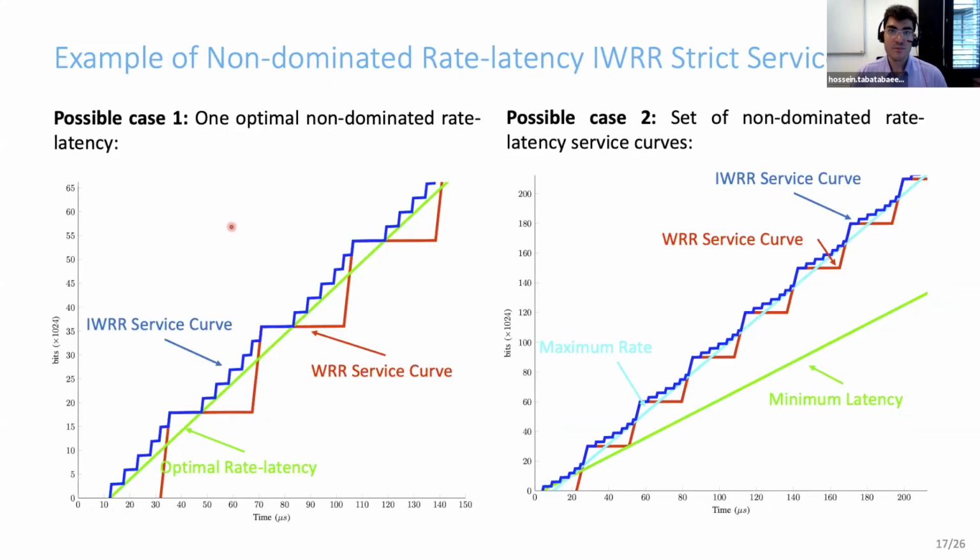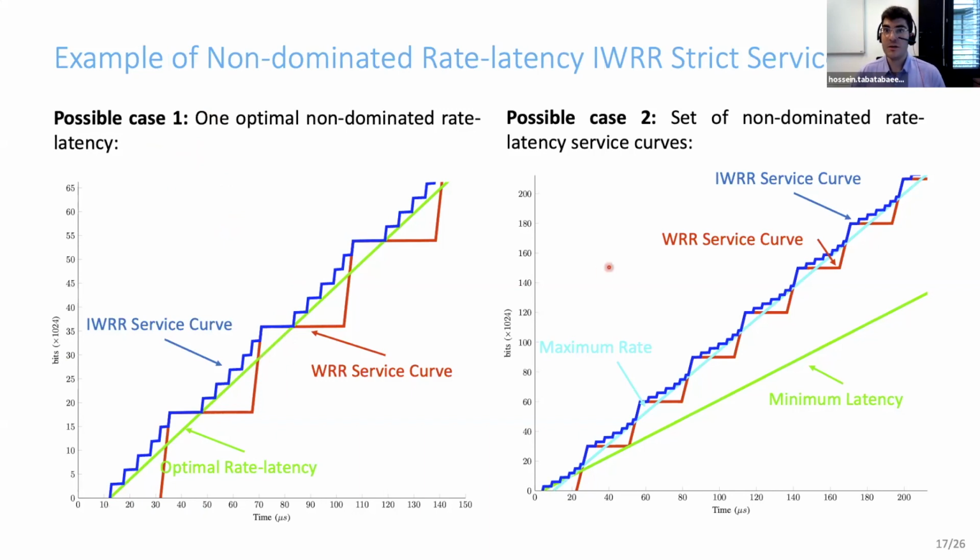There are two possible cases for a set of rate-latency strict service curves for a flow in an IWRR system. In possible case 1, we have one single best rate-latency, one optimal rate-latency for a flow, the green curve here. This rate-latency is optimal because it achieves the minimum latency as well as the largest rate at the same time.